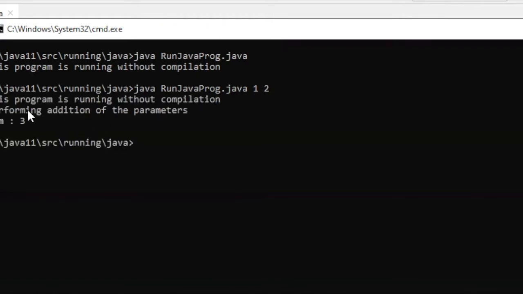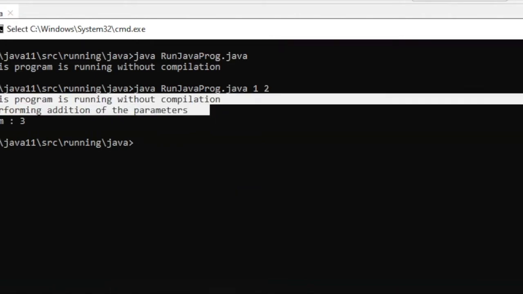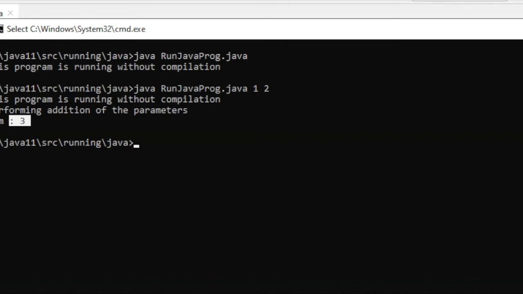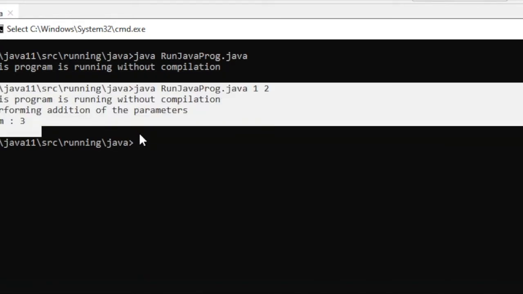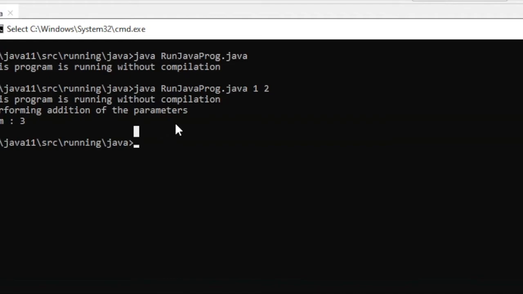Here you can see the first SOP, and then it is performing addition of the parameters, sum is equal to 3. So it actually fetches those parameters and then sums them. Basically, this is what Java does already. What I want to show here is that this functionality is not being added just for understanding purposes, because new people came to Java and want to understand. So they will support only a few of the functionalities. The Java run program will not directly work for all of the complicated Java files.